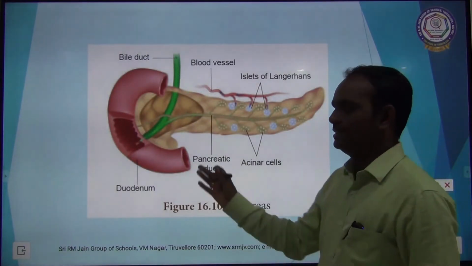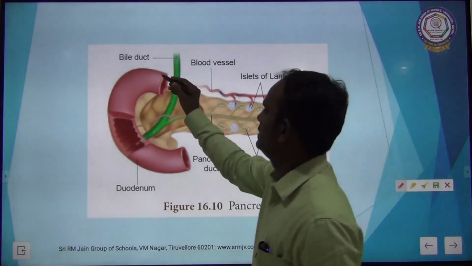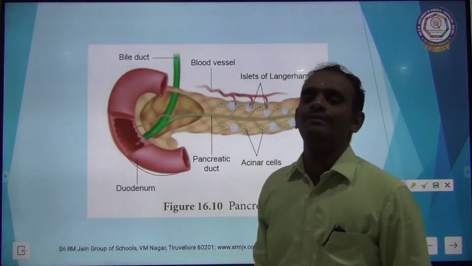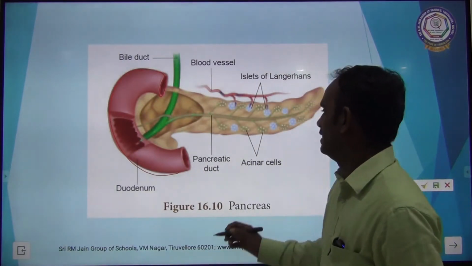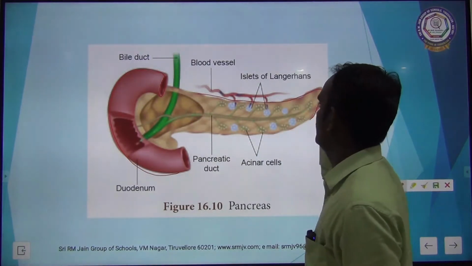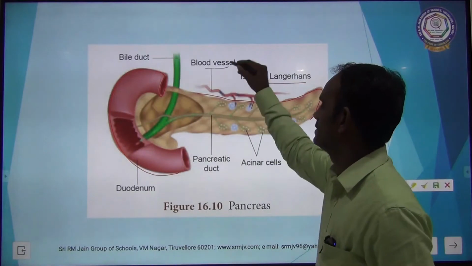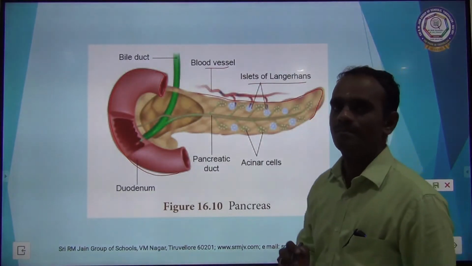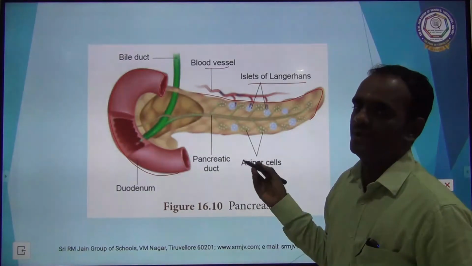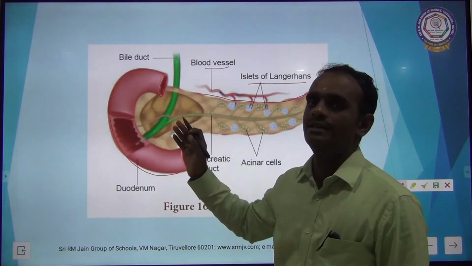See the picture of pancreas. This is the duodenum, the first part of the small intestine. This is the pancreas. This part is called islets of Langerhans. This is called blood vessels, a leaf-like structure situated very near to the stomach and the small intestine, that is duodenum.